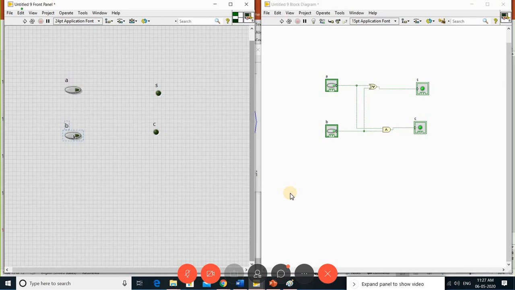So this is my VI. In this VI, I need to add my terminal inputs. So A is connected and similarly B is connected. Then connect to the output side, this is S and similarly C.